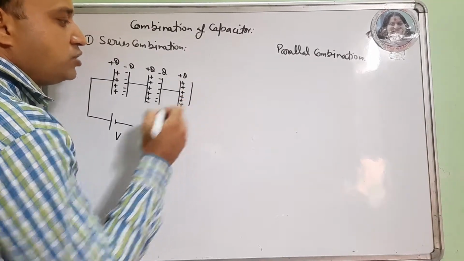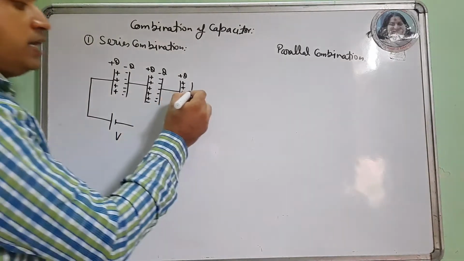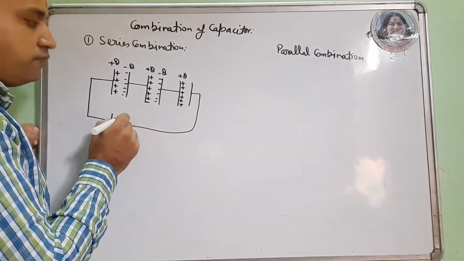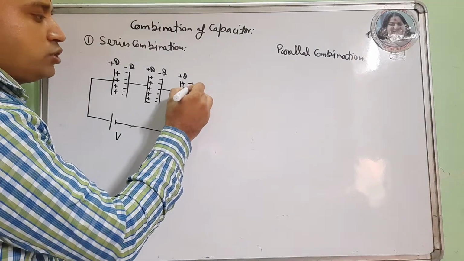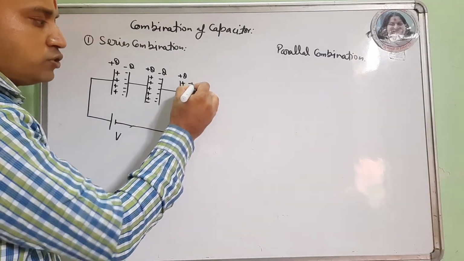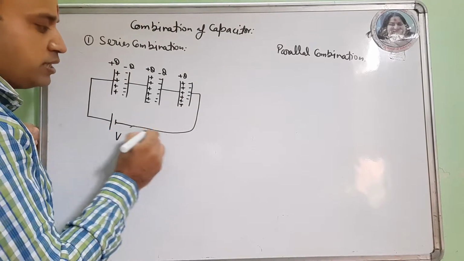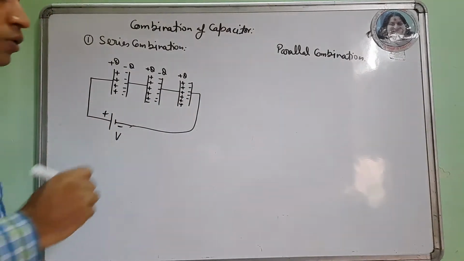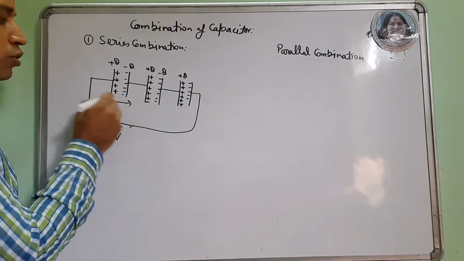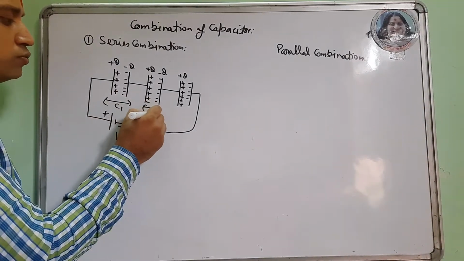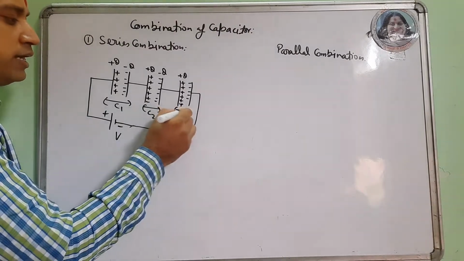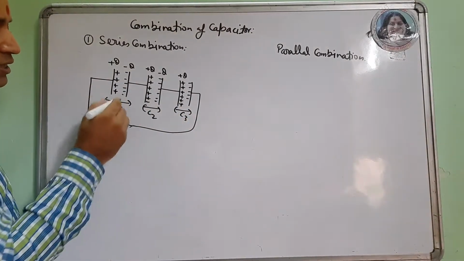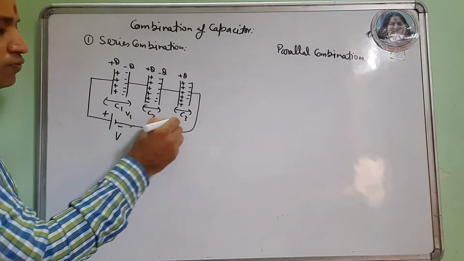And if I place an uncharged plate, connected as the third plate to the negative terminal, then negative charge is induced nearby and the positive induced charge is neutralized by the electron transfer from the negative terminal of the cell. So let's suppose the capacitances are C1, C2 and C3, and the voltages across these capacitors are V1, V2, V3.